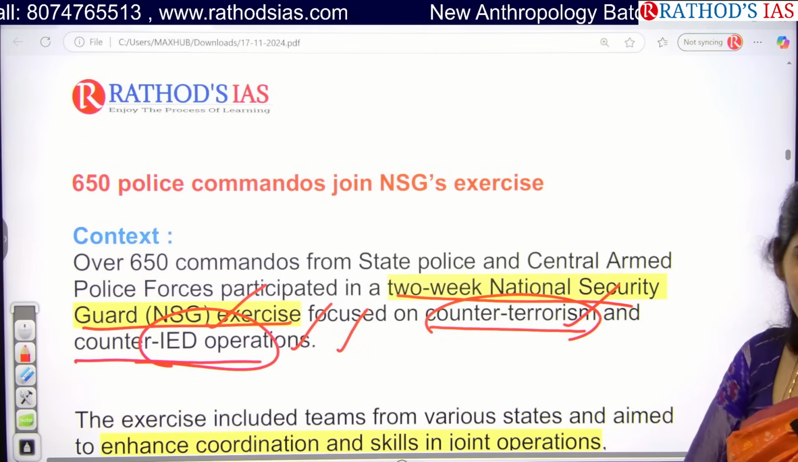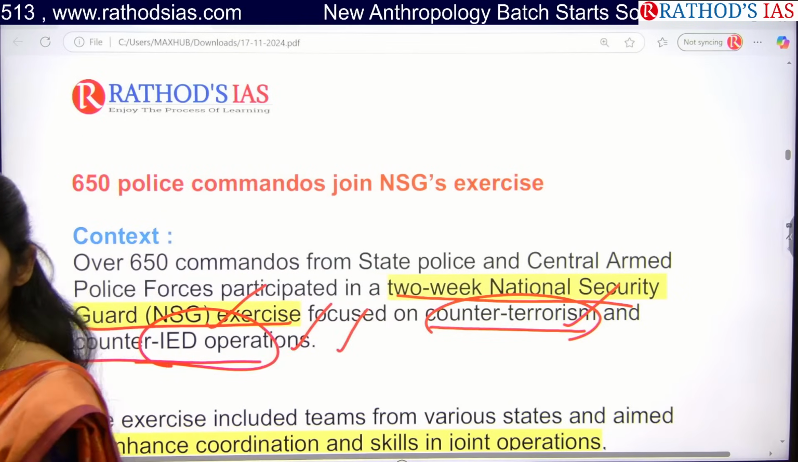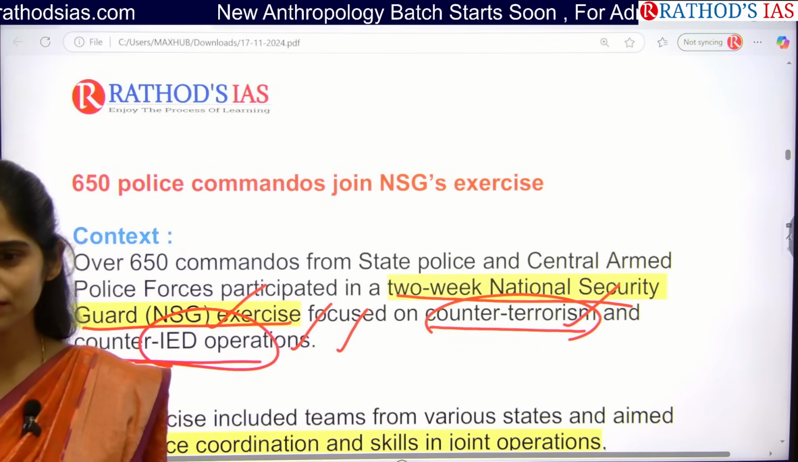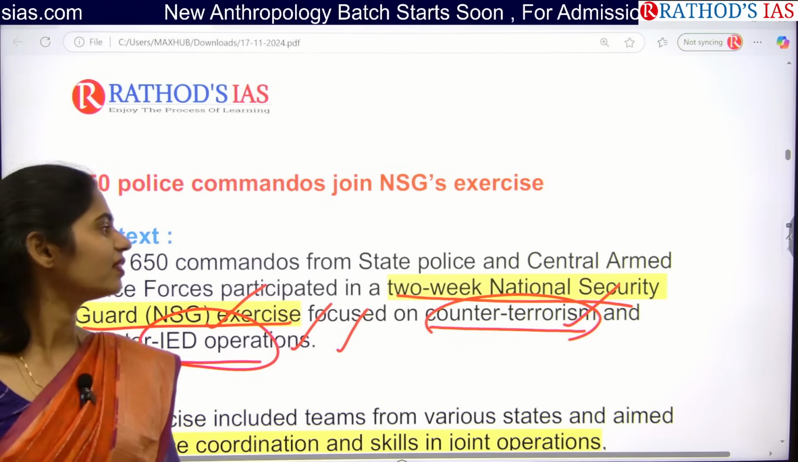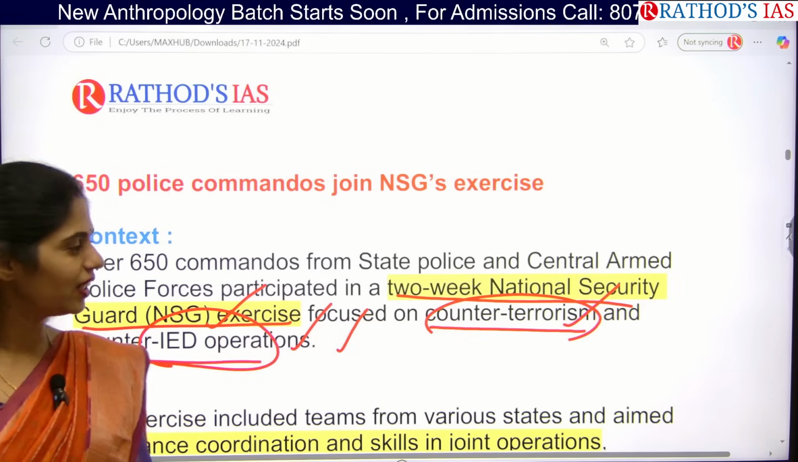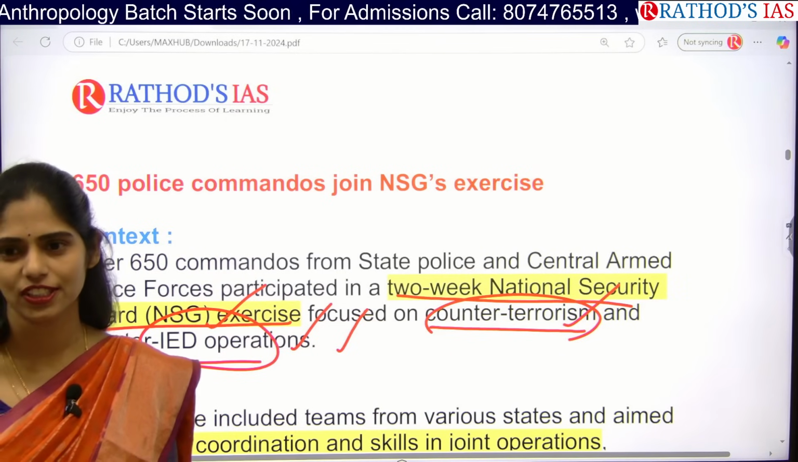They will be training dogs. They will be increasing the skill of the people. Next, what can they do? For example, you are the head of that NSG. Now what will you be focusing on in this exercise? Why will you be conducting this kind of exercise?